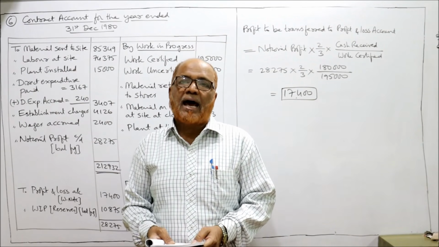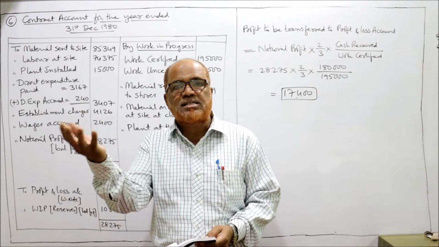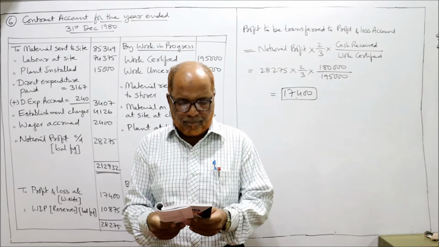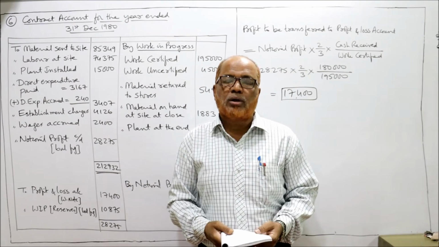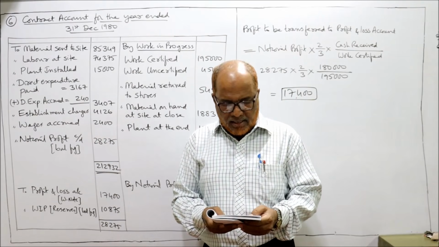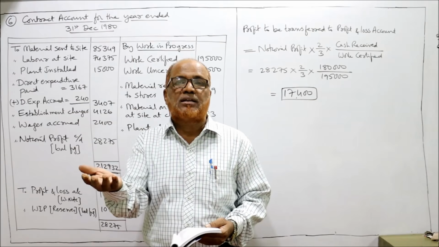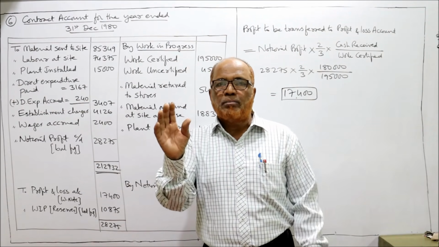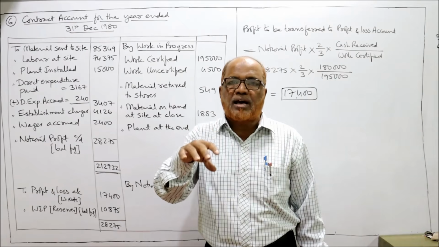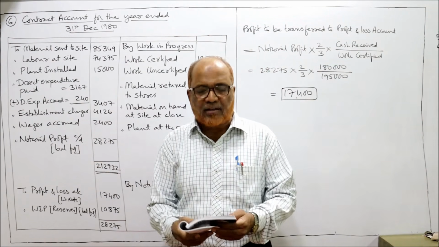Then material on hand on 31st December 1980. This is the closing material at site. It will be taken on the credit side. Then wages accrued. These wages accrued will be added to wages on debit side. Then direct expenditure accrued. It will be added to direct expenditure paid. So some direct expenditure is paid, some direct expenditure is accrued. We add up both and take it on the debit side.